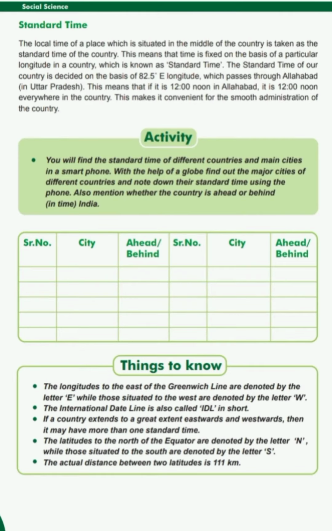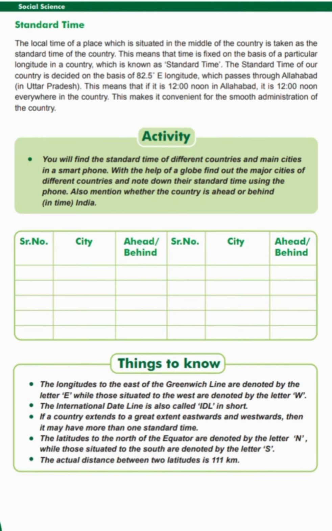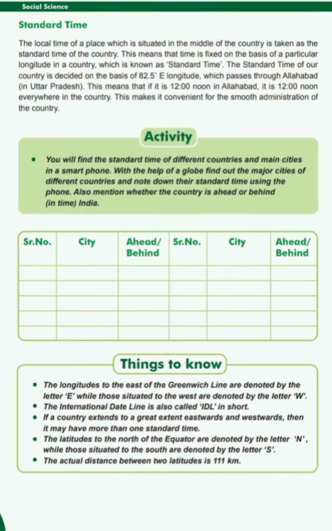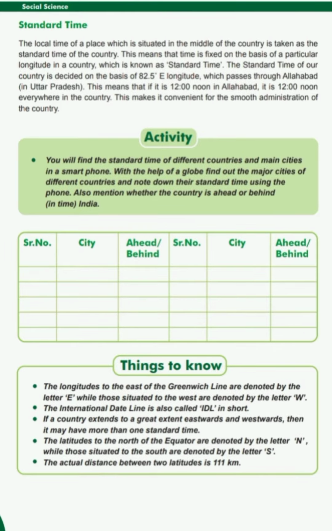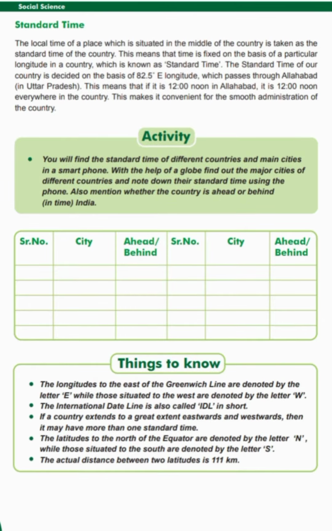Standard time. The local time of a place which is situated in the middle of the country is taken as the standard time of the country. This means that time is fixed on the basis of a particular longitude in a country, which is known as standard time. The standard time of our country is decided on the basis of 82.5 degree east longitude, which passes through Allahabad in Uttar Pradesh.